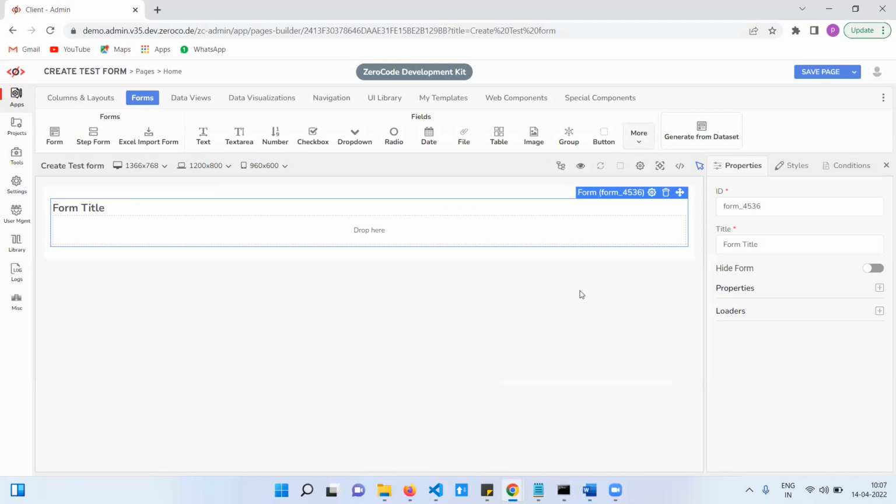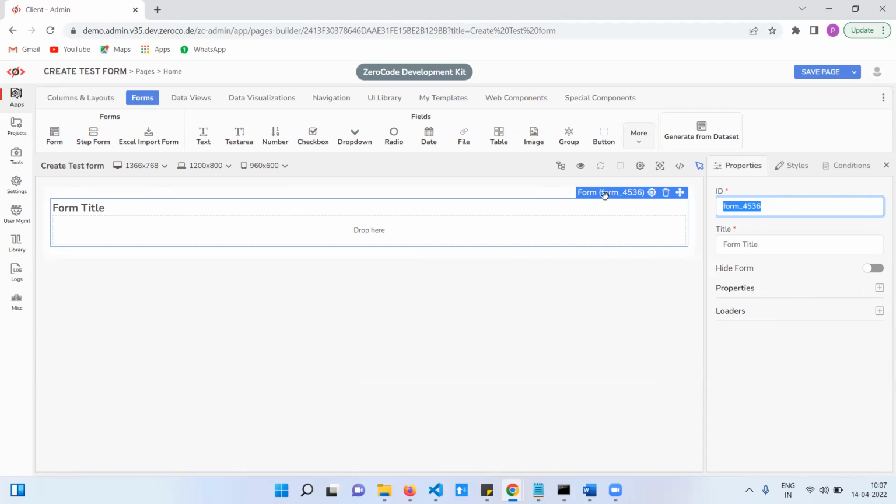Now, what is ID? This is the unique ID. When you drag and drop, we automatically create a unique ID. Based on that ID, you can interact with other components in the same page. If you have multiple components, let's say form is one component, and yesterday we did a table, I mean data list, that is one of the components. If you want these two components to communicate, we need a unique ID.